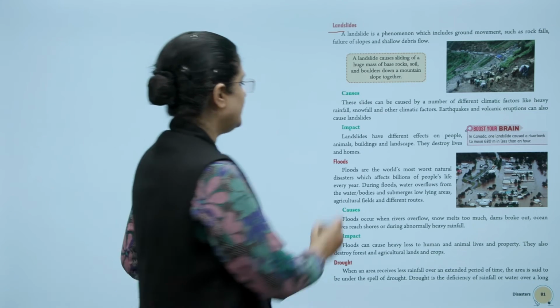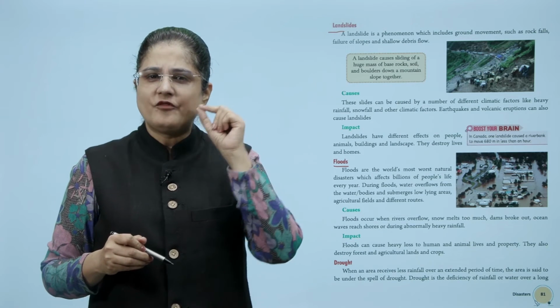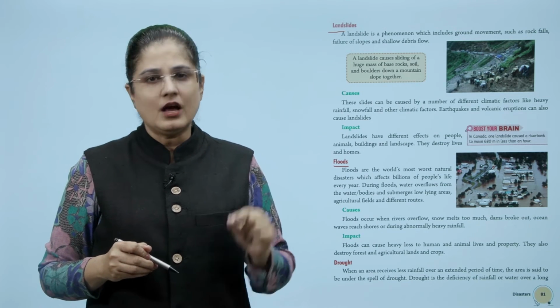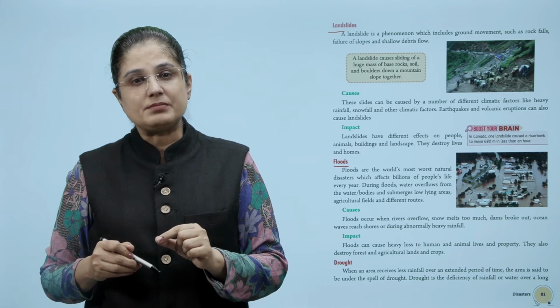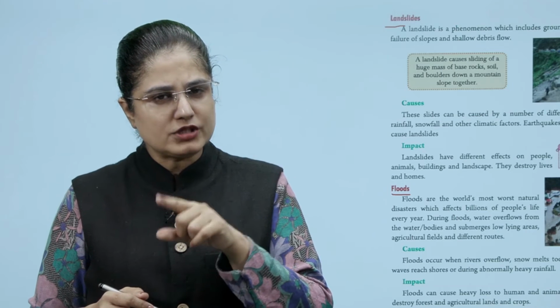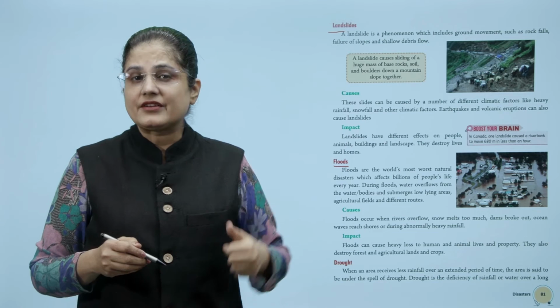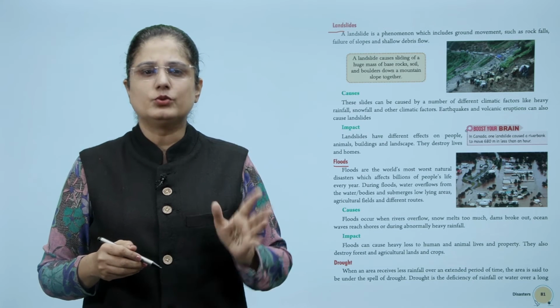Now we come to the floods. Floods are the world's worst natural disaster, which affects billions of people's lives every year. During floods, water overflows from the water bodies and submerges low-lying areas, agricultural fields and different routes.